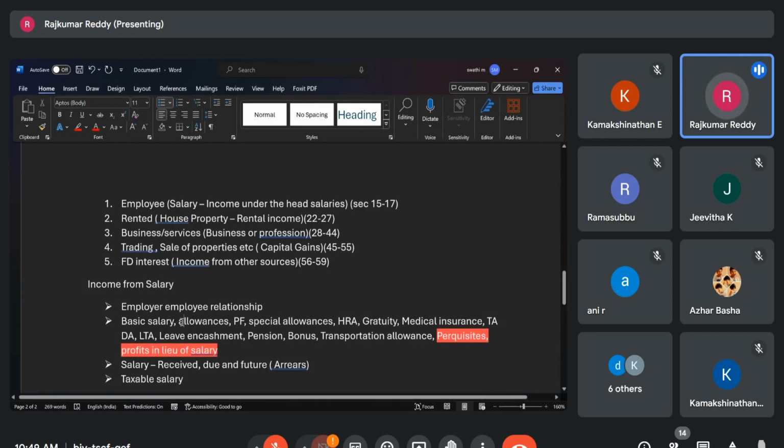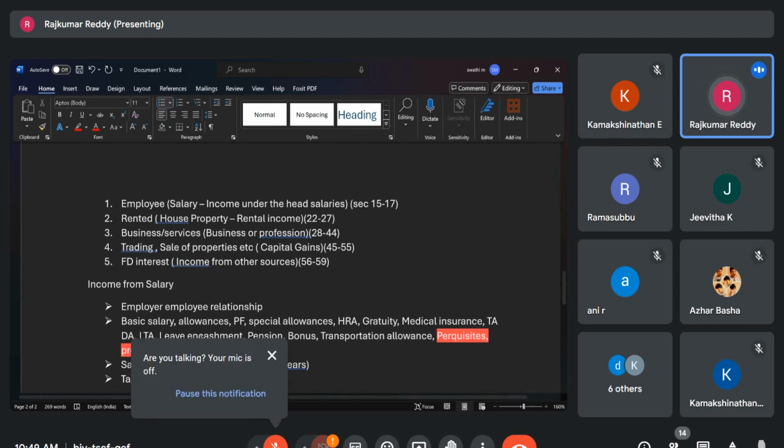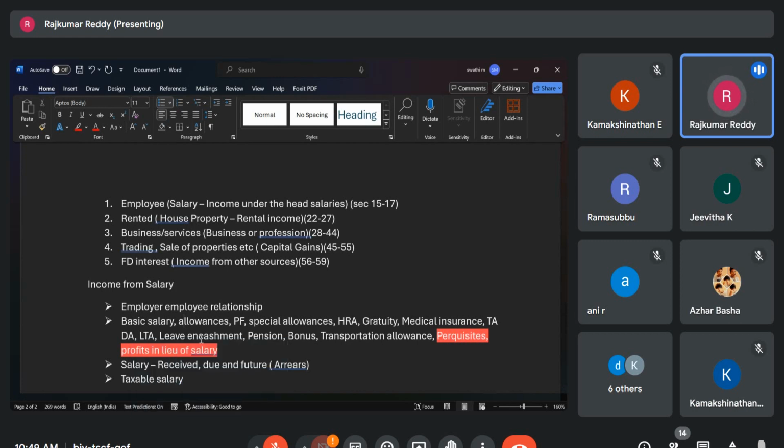Sometimes what happens, we may forego our salary, like people in government service, in the last 6 months of retirement, maybe we have utilized government facilities, so I don't want my salary. Or sometimes an employee will declare, I want to give my salary to the CM relief fund. It doesn't mean that he's not taking the salary, or that he's not liable to pay the tax, because he's earning, he's surrendering, he's foregoing his salary.